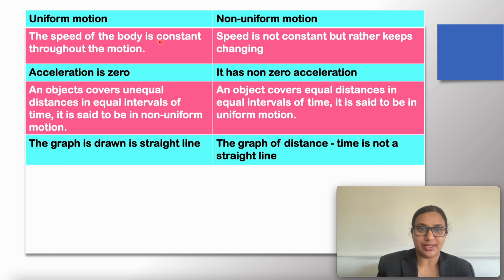The speed of the body is constant throughout the motion in the case of uniform motion. But in non-uniform motion, the speed is not constant but keeps changing. In uniform motion, the acceleration is 0, but in non-uniform motion, it has non-zero acceleration. For uniform motion, the graph is drawn as a straight line, but for non-uniform motion, the graph is not a straight line.